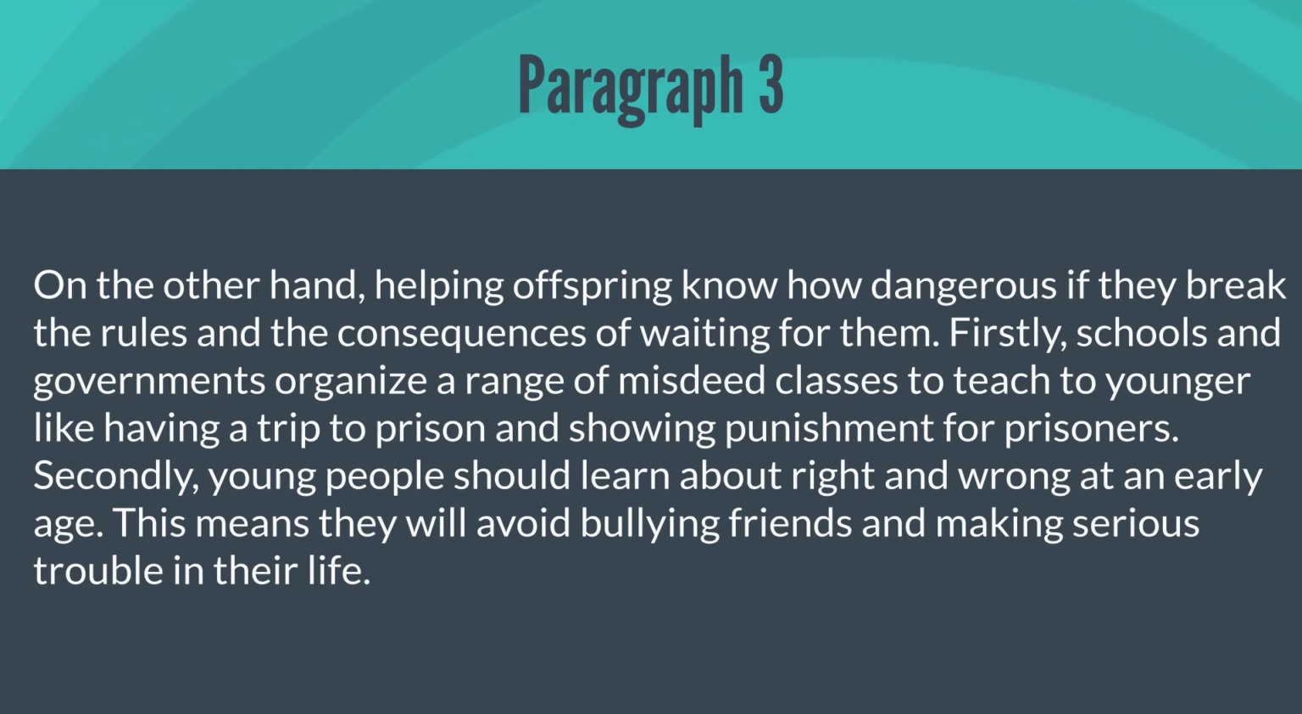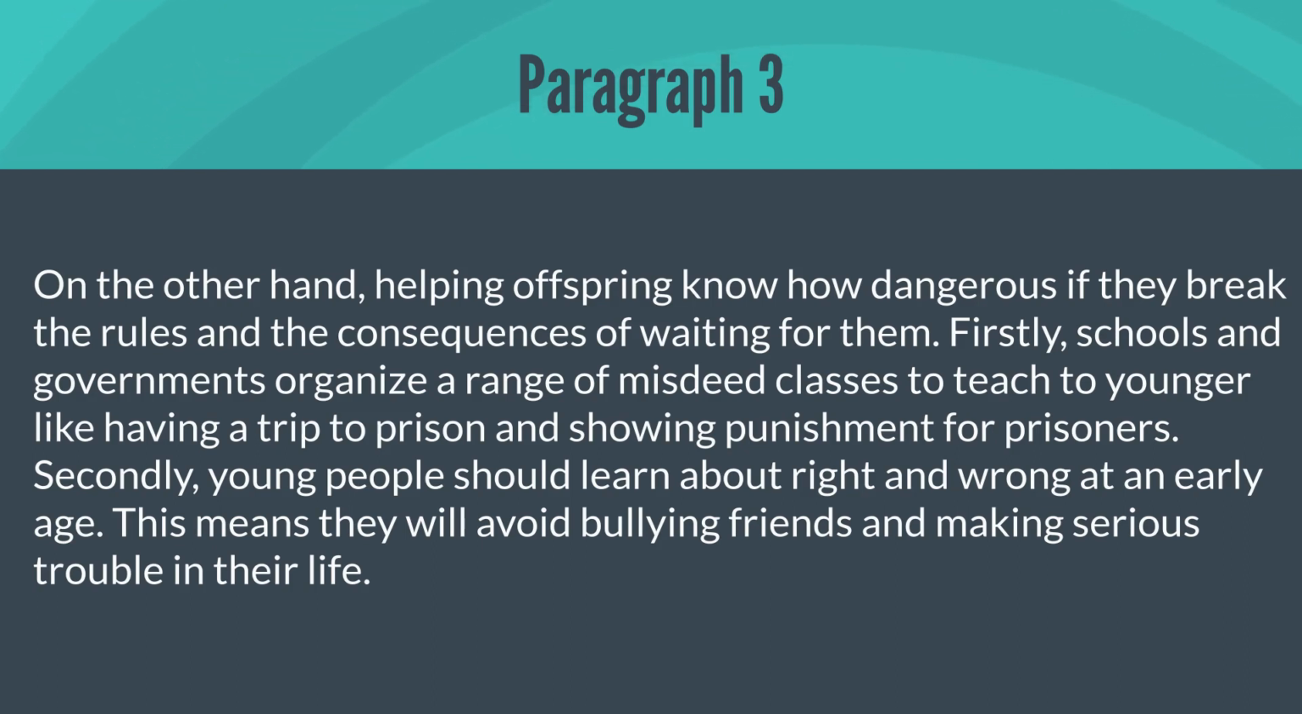Firstly, schools and governments organize a range of misdeed classes to teach the younger, like having a trip to prison and showing punishments for prisoners. Okay, this will help to reduce crime, because children will have a fear related to crime because the prisoners are being punished. Secondly, young people should learn about right and wrong at an early age. This means they will avoid bullying friends and making serious trouble in their life.